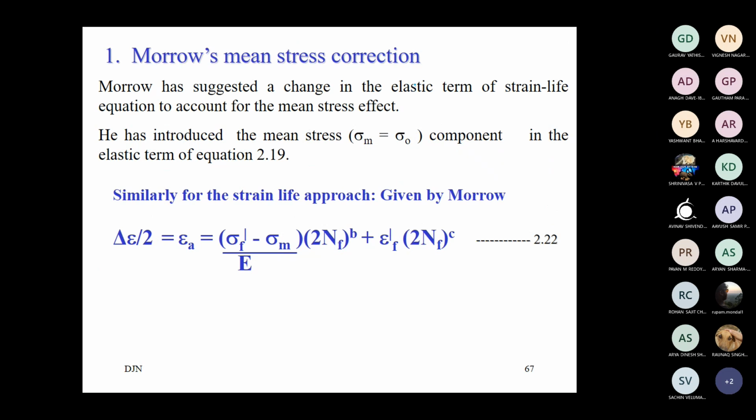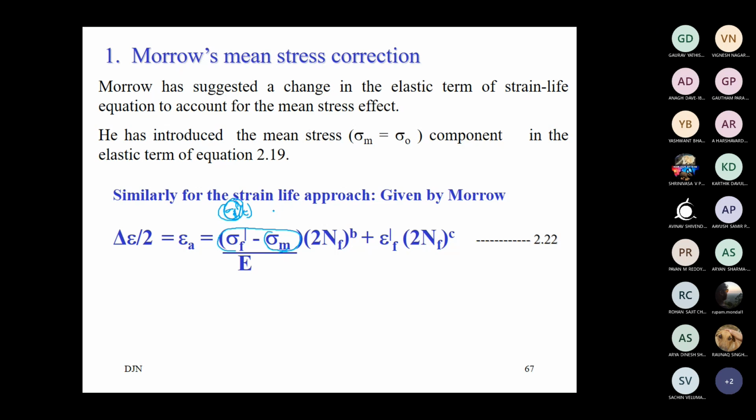We look into Morrow's equation. You see the Morrow's criteria he has incorporated here. Instead of sigma f dash by E, the true fracture strength by E, this true fracture strength has been corrected by the magnitude of the mean stress. So what is true fracture strength? When you load a component under static load, what is the fracture stress at the instantaneous area? At a defined instantaneous area, what is the stress in the material? That is your fracture stress when the material is getting fractured.